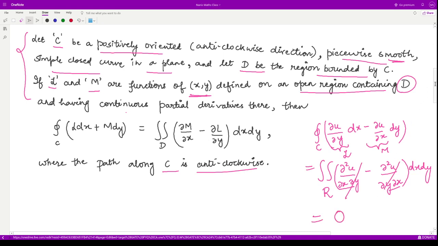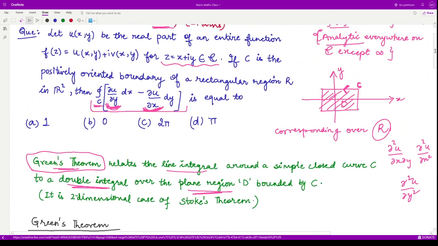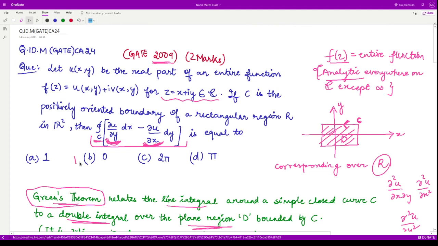So this is as simple a question if you know what Green's theorem is and how to apply it. So the answer here is option number B.